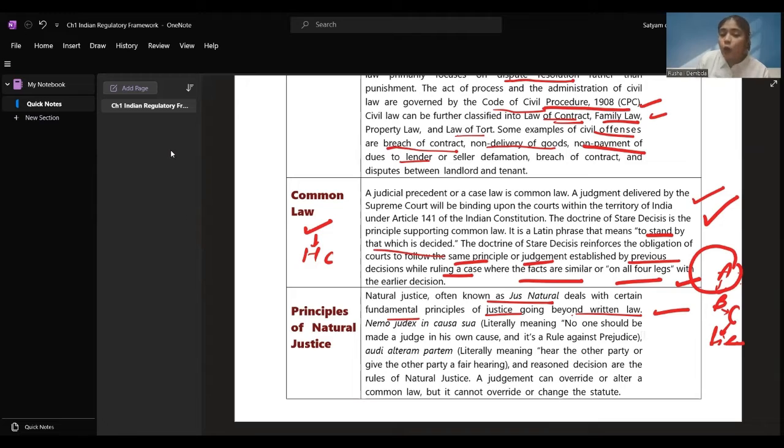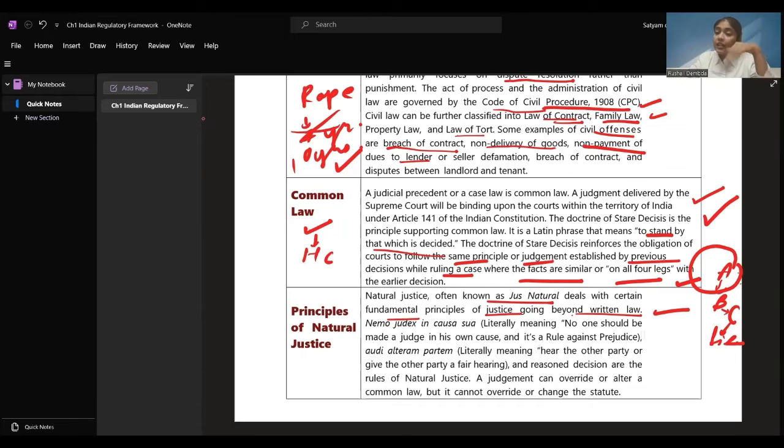A judgment can override or alter a common law, but it cannot override or change the statute. A judgment that is passed can override or alter the common law. Suppose the Supreme Court gave the judgment that in rape cases there has to be 7 years of imprisonment. But they saw another rape case which was worse than this, and they changed this 7 years to 10 years. So they can change or alter. The judgment can override or alter the common law.